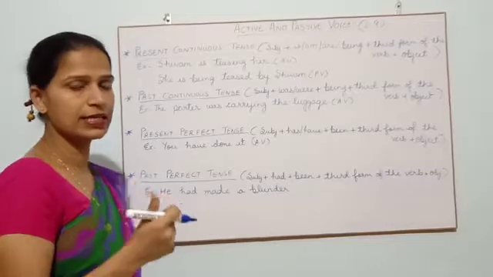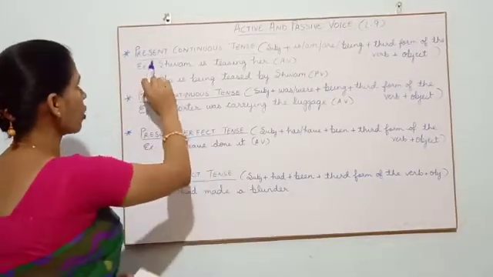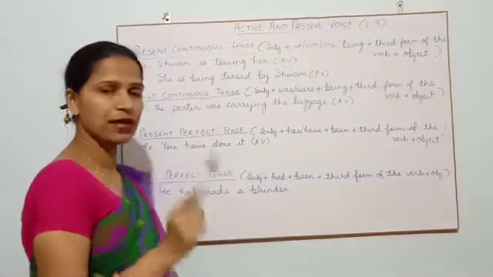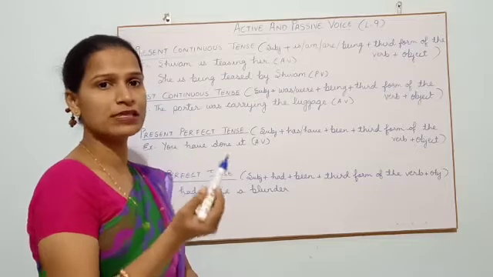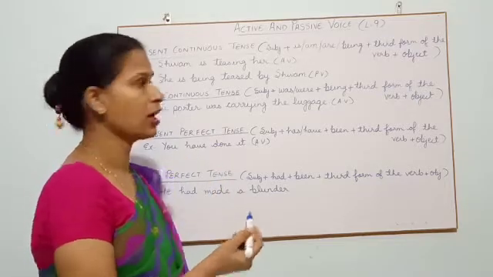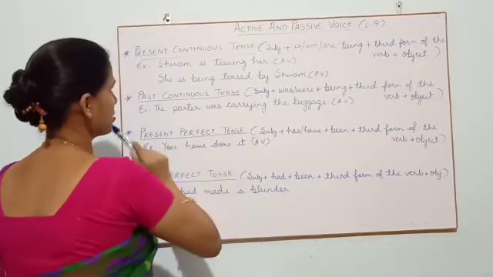We have already seen simple present tense, how we convert it. Now, when we are talking about continuous tense, it means continuous. I have already explained to you that when we are talking about continuous, it means we will have the verb in the ing form. You can already see that in the example I have written here.